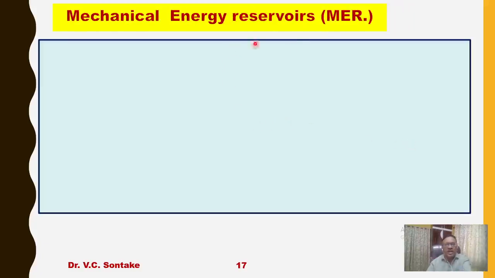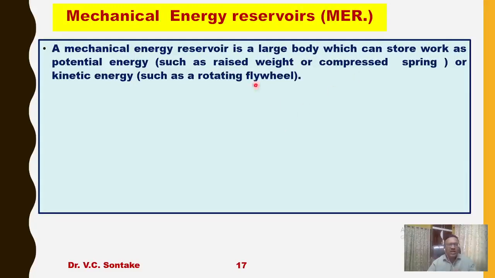Now then comes mechanical energy reservoirs, MER. What is that? A mechanical energy reservoir is a large body which can store work as potential energy, such as a raised weight or compressed spring, or as kinetic energy, such as a rotating flywheel.